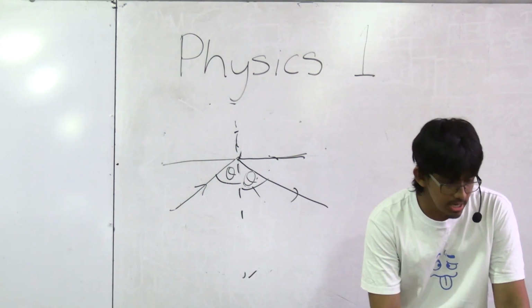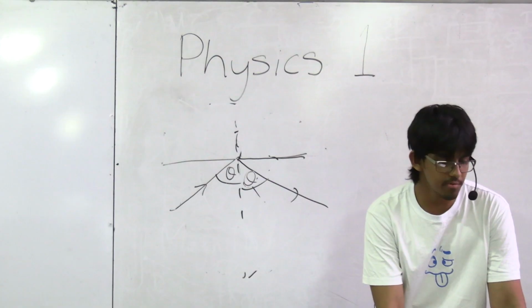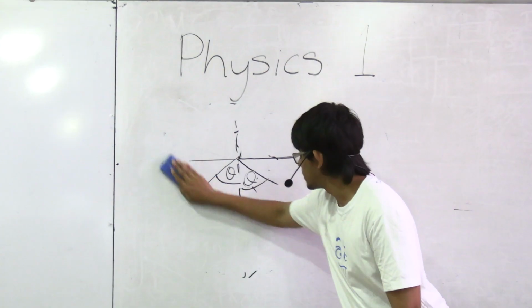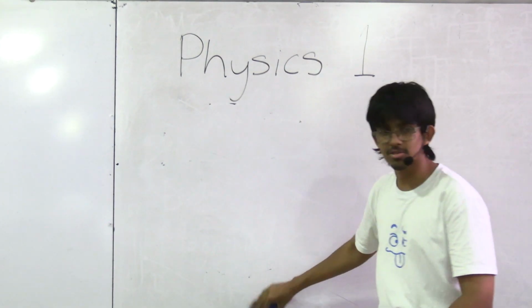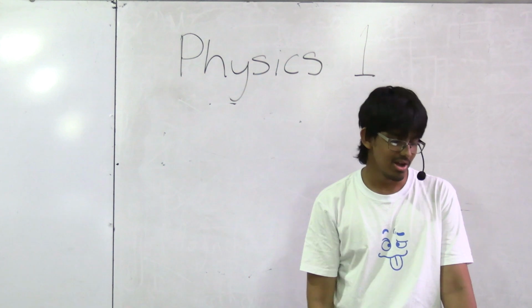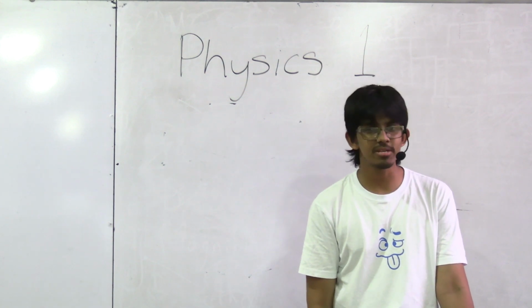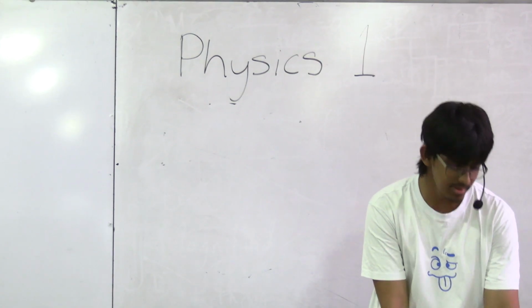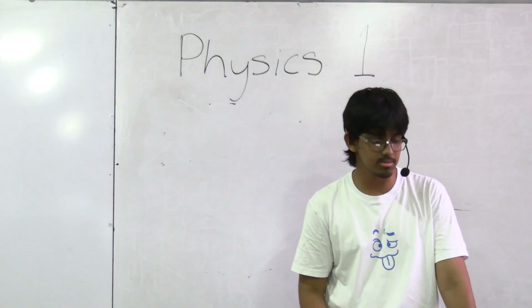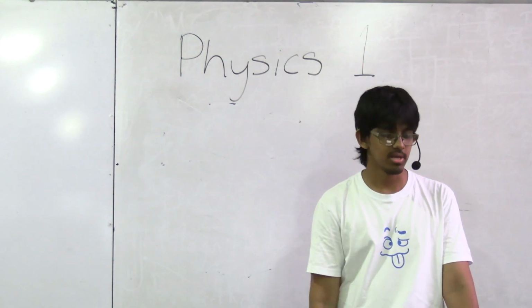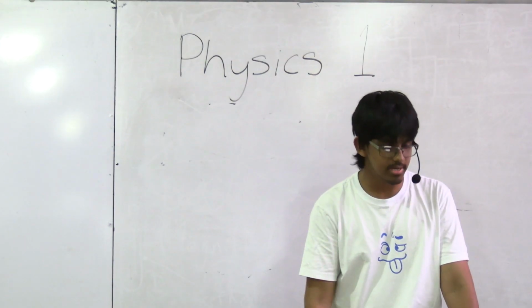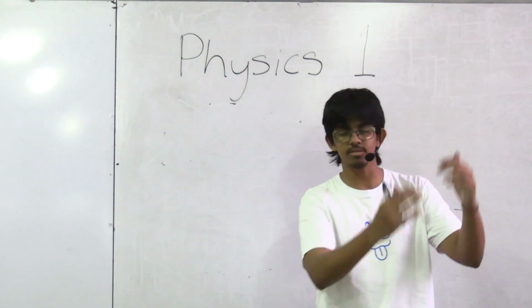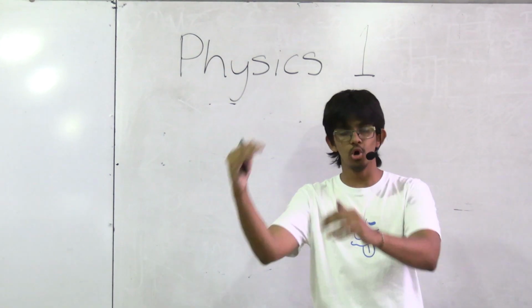Alright, question number 13. The image of a real object produced by a convex mirror is always... This is just another theory one, and as you do more and more of these optics questions, what you realize is that a lot of the O-level ones are extremely theory based, right? So the image of a real object produced by a convex mirror is always going to be virtual, upright, and smaller than the object, right? I'm pretty sure in your O-level books, these are given specifically, or you can just note down stuff like this.